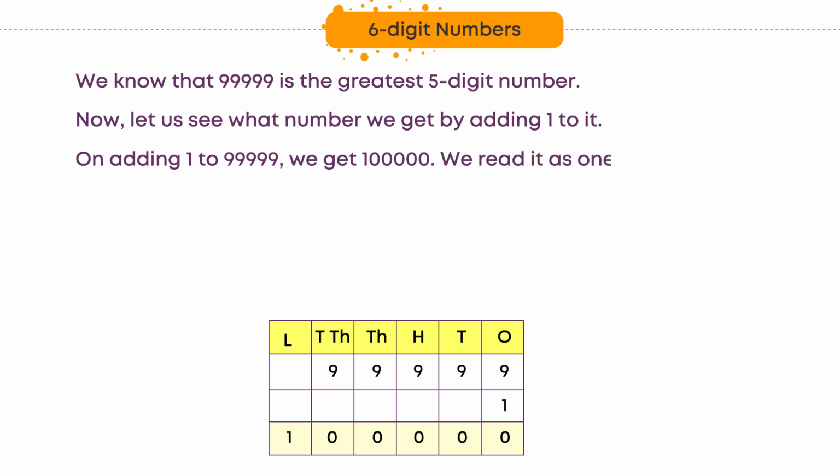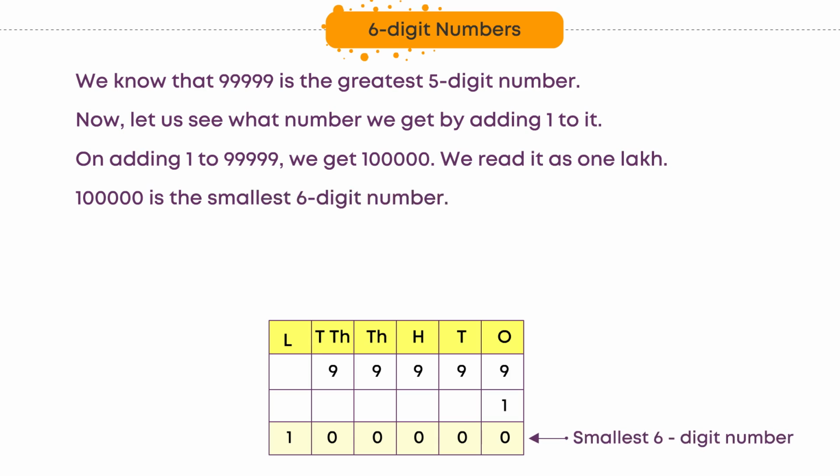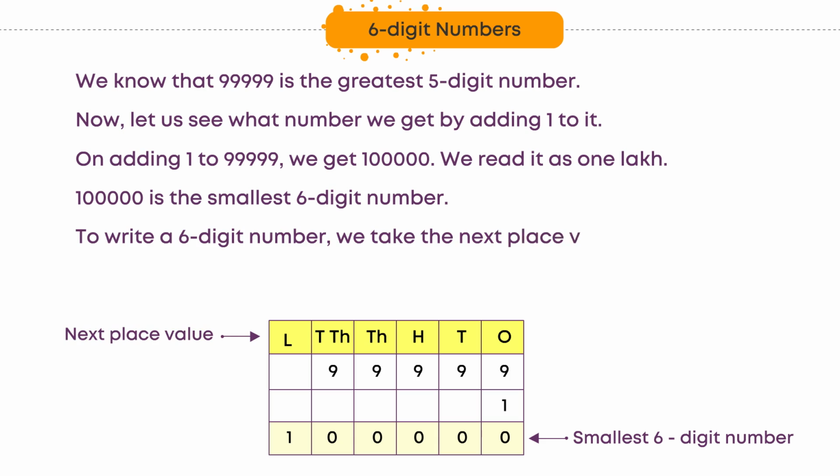We read it as 1 lakh. 1 lakh is the smallest 6-digit number. To write a 6-digit number, we take the next place value on the left of 10,000s called lakhs.